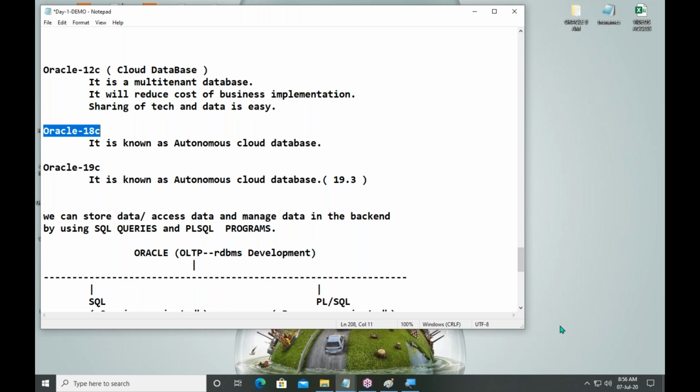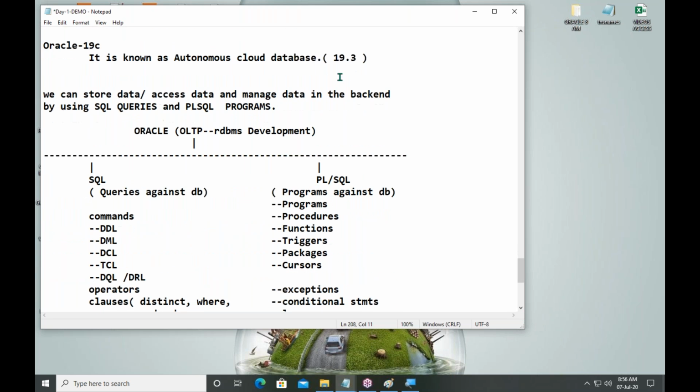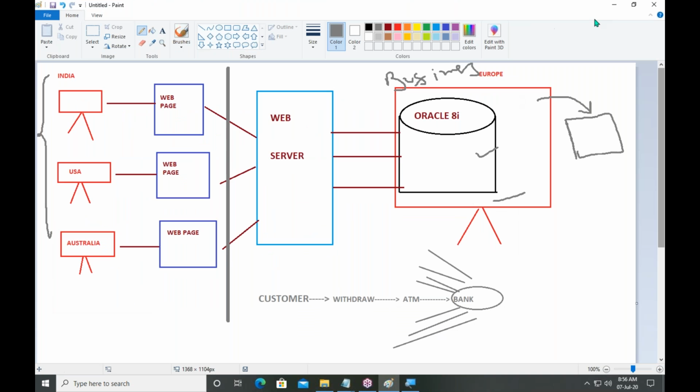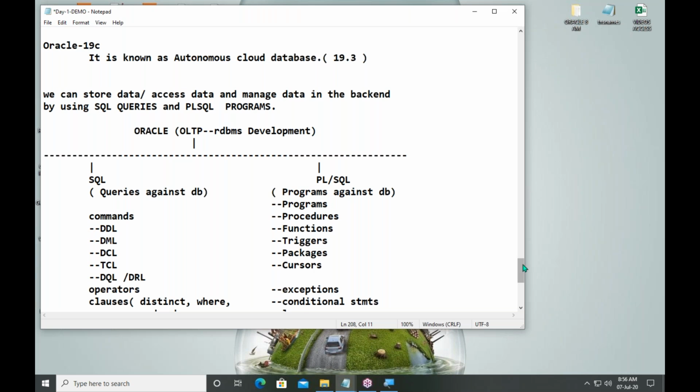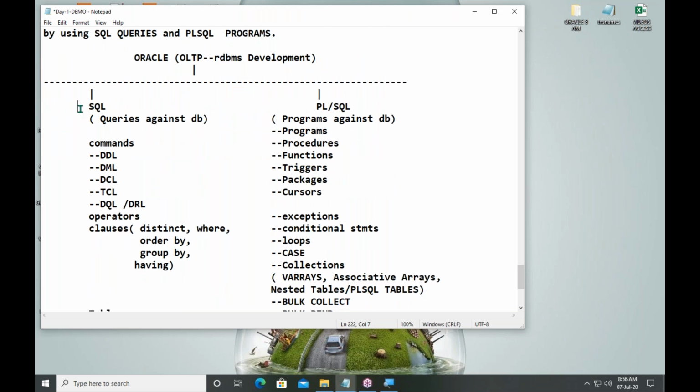And in our Oracle, what are we learning? We are learning SQL and PLSQL. Why? Because by using SQL and PLSQL, you are writing database application programs according to business activities. To write those programs, before that, you should understand what is SQL and what is PLSQL.